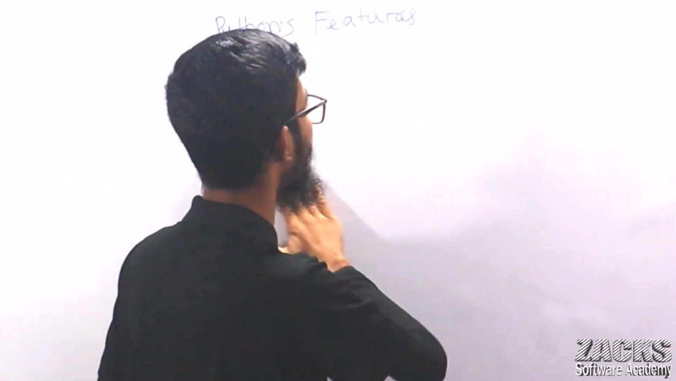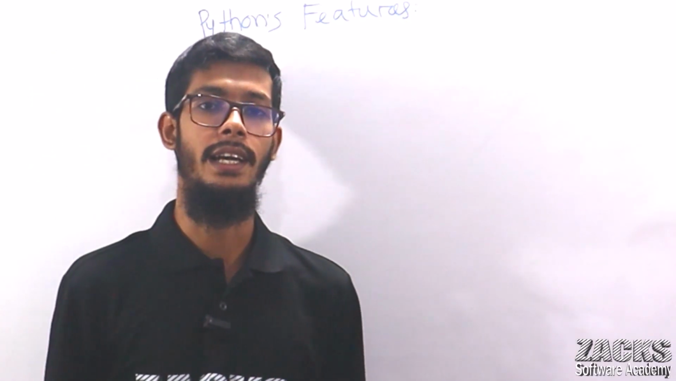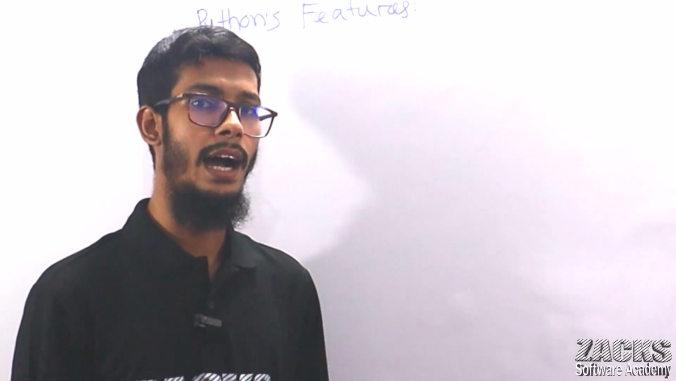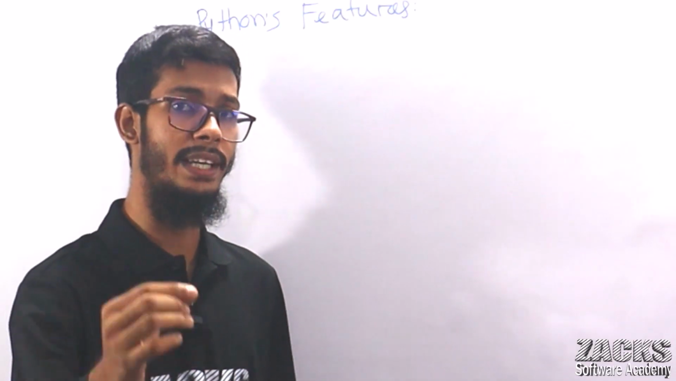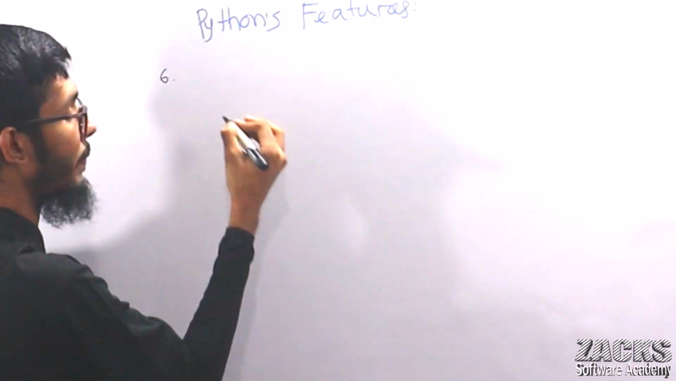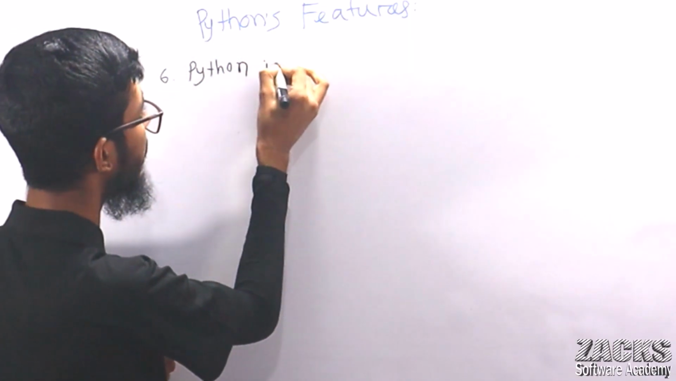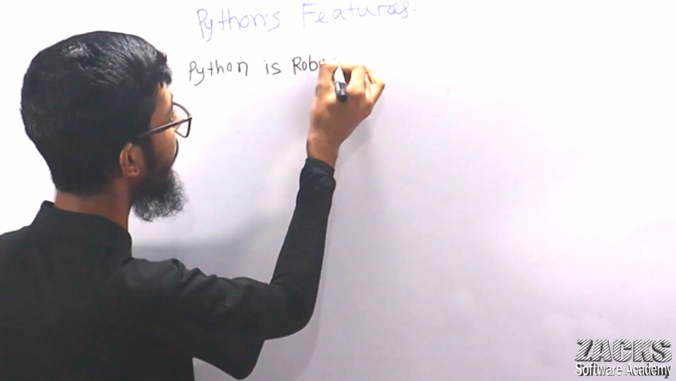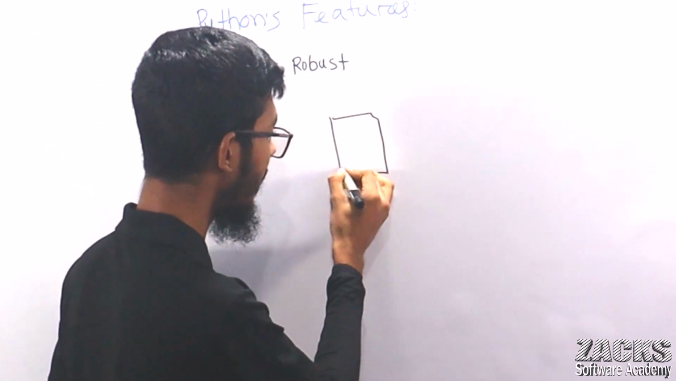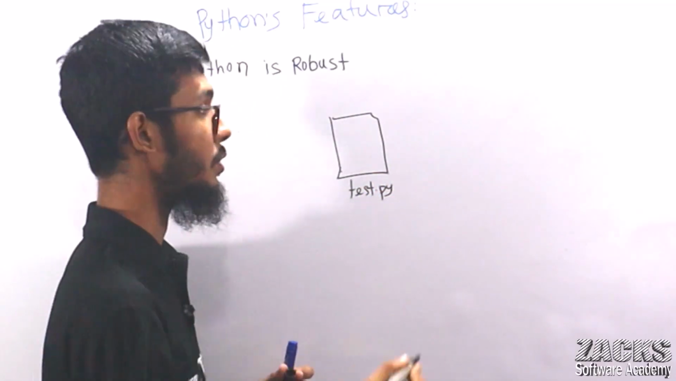Another feature of the Python programming language is that Python is platform independent. What does platform independent mean, and how is Python platform independent? I have to discuss it in detail, but before that, let me cover some more features. Python is a robust programming language. Sir, what does robust mean? Consider this is your Python program. Your Python program doesn't crash. Robust means strong.